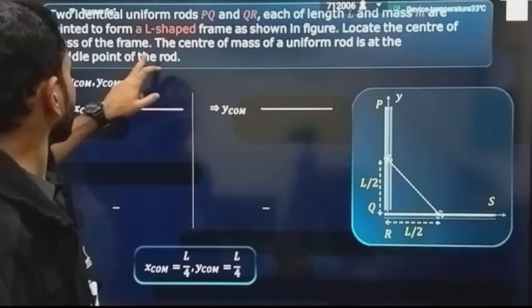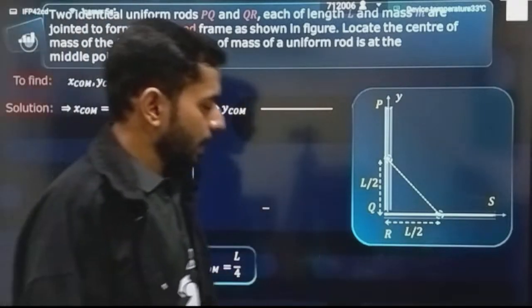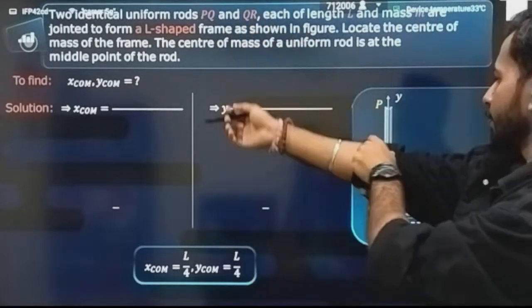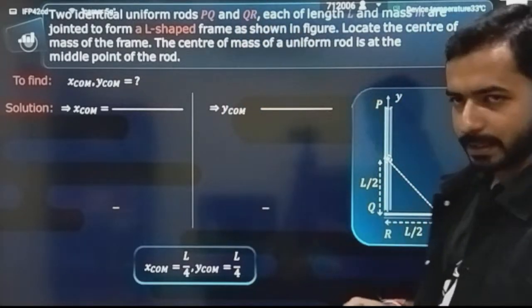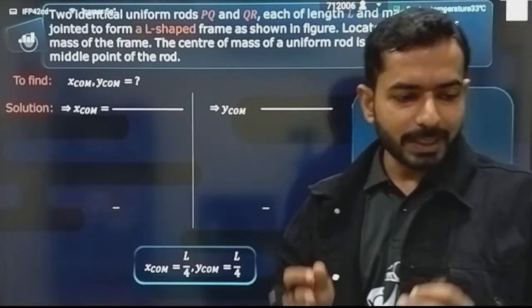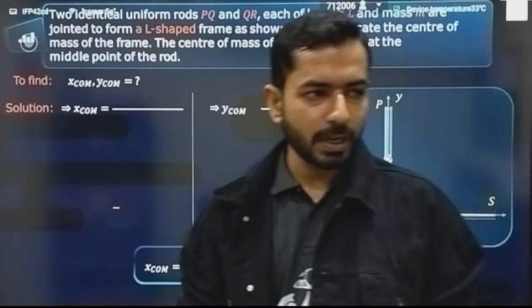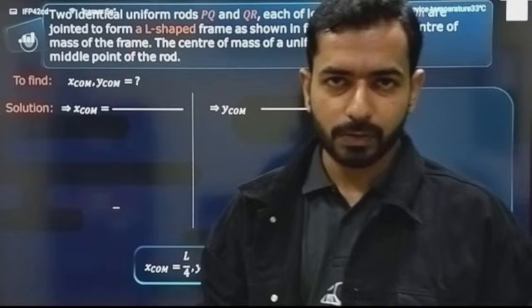The center of mass of a uniform rod is at the middle point of the rod. Uniform mass is already given. For this uniform mass, the center of mass is lying exactly at the center. But for this combined body, what will be the center of mass position? This is what you have to calculate. So let's see how we can calculate that.